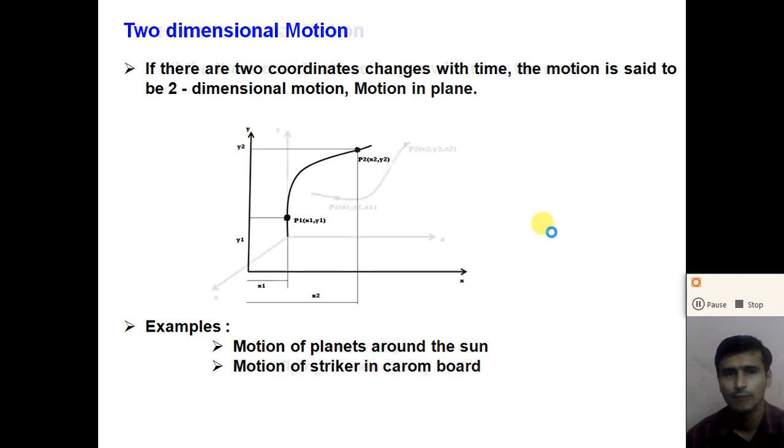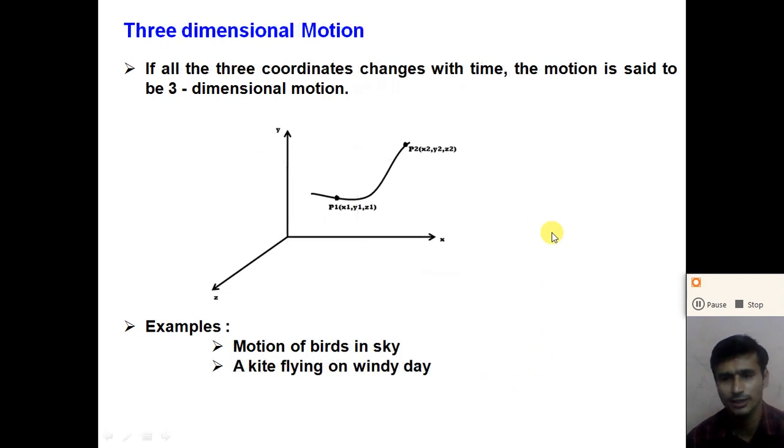Now, what is the three-dimensional motion? You understand easily, right? If all the three coordinates change with the time, the motion is said to be a three-dimensional motion. So all the three x, y and z coordinates change with the time, right? Suppose we are considering x, y, z axes.